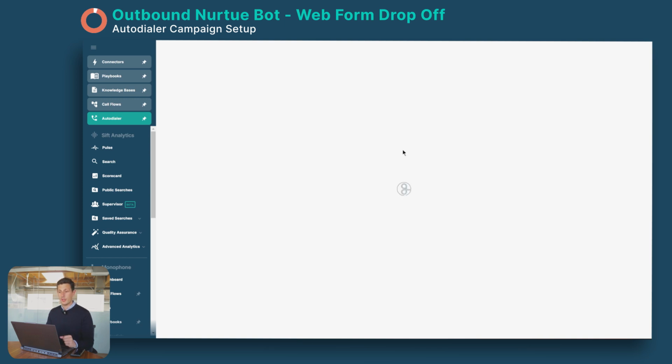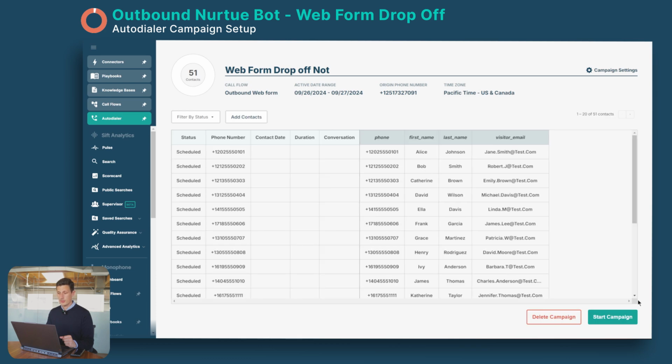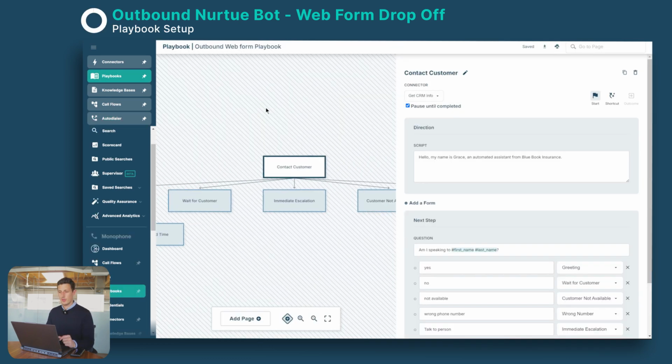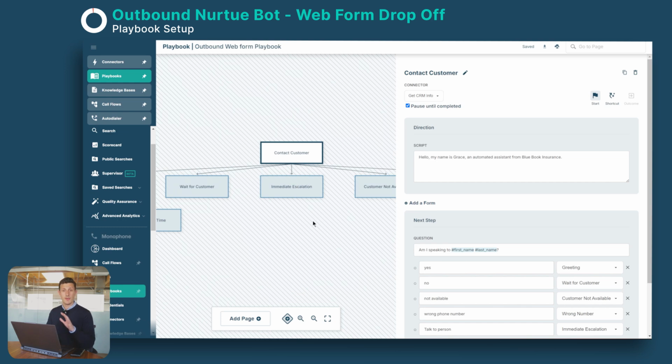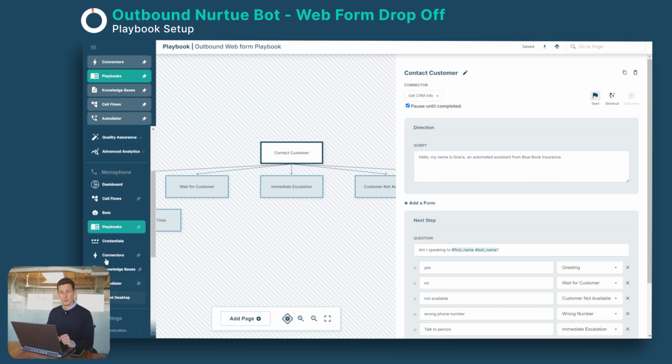And now our autodialer campaign is ready to use, and we can just start our campaign, and it will then schedule all the calls. If you go into our playbook, I'll just show you how we have set this up. So we have our playbook right here.